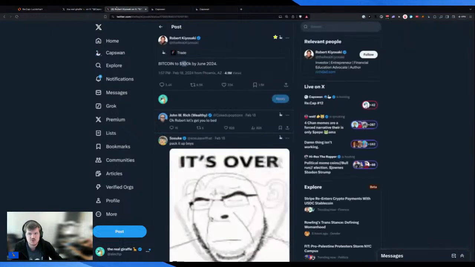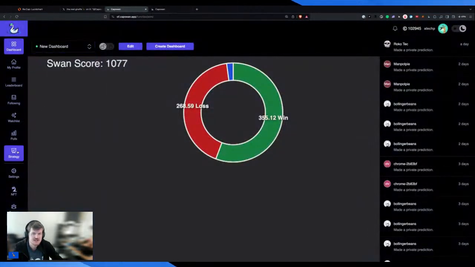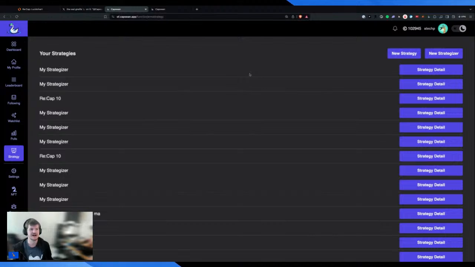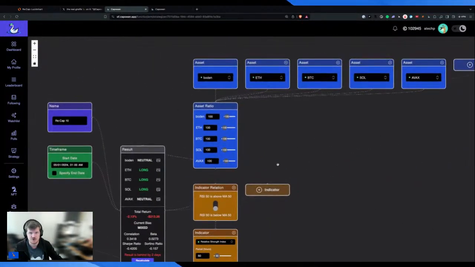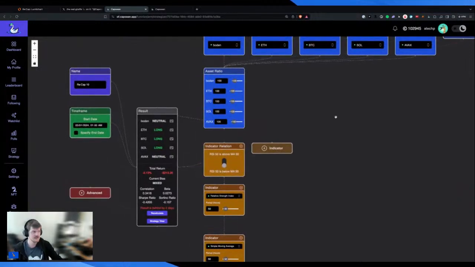Well, because the strategizer really represents the next big push for Caps One, which is allowing you to easily backtest ideas, right? And if you think about it, zoom out for a second, Caps One really started with this idea of I want to be able to check people and ideas in real time, right? So if someone says to me, I remember, shout out to Kagan, that basically we're going to use some basic indicators and make a killing. And back in the day, I think that when crypto was smaller, because people were converged on more assets, there was a lot of opportunity that was kind of just left on the curve, right?